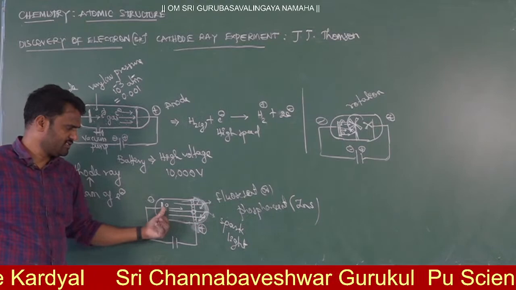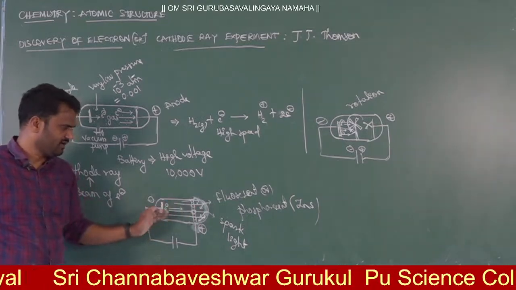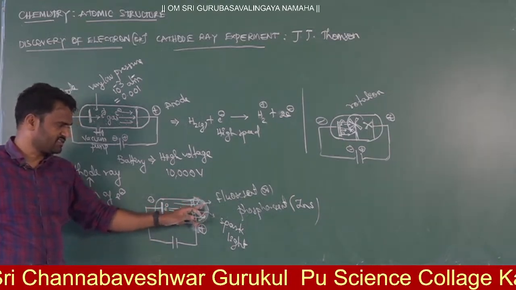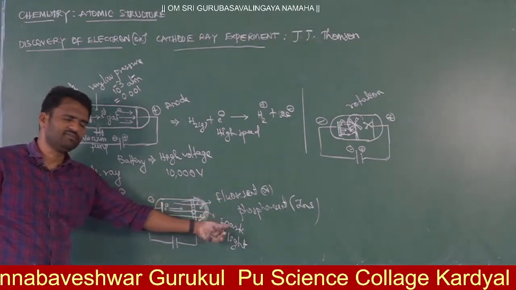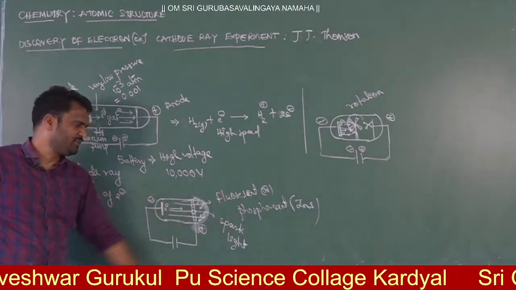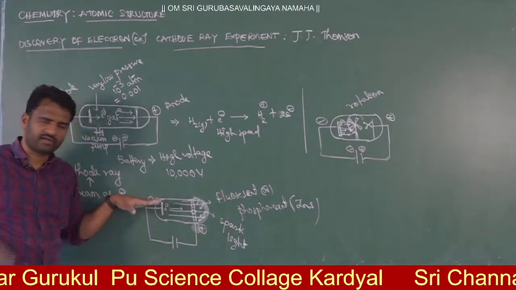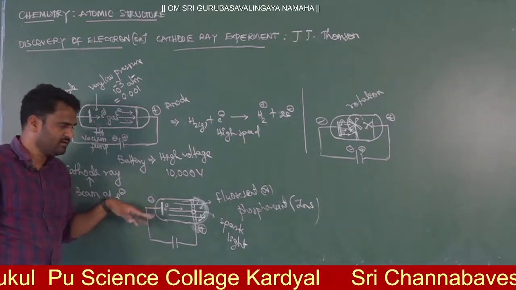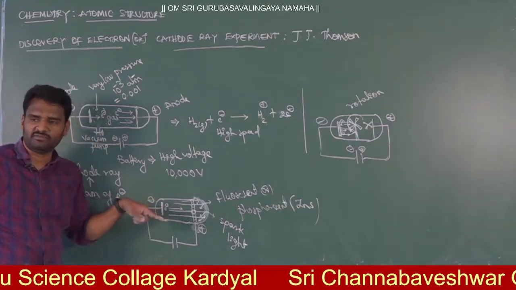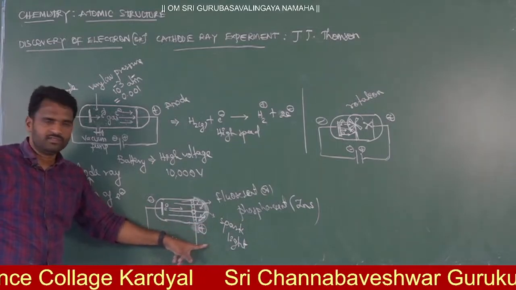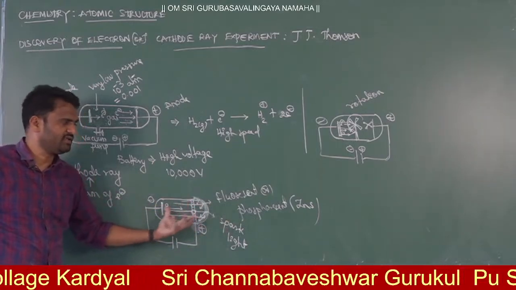Then if it has a particle nature, something is coming, and when it strikes the surface, definitely you can see a kind of spark. This spark indicates that some kind of rays or particles are coming, and these particles are invisible but their nature is visible. So the spark is visible. That is what you can prove.